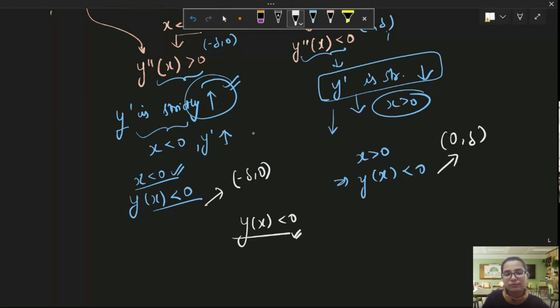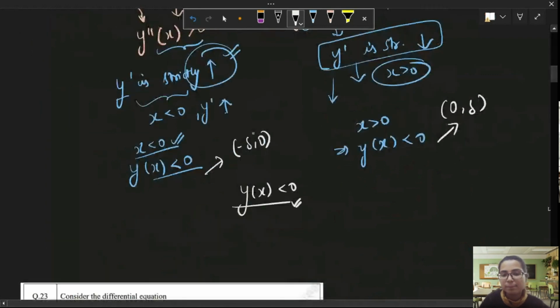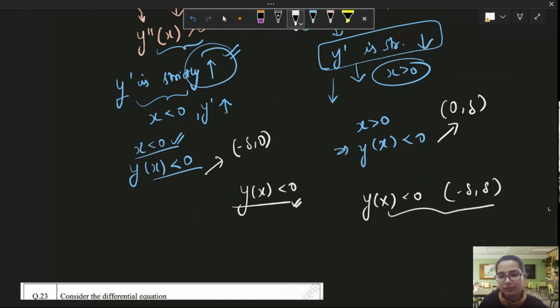That in this complete interval, minus delta to delta, y dash x is less than 0. And what does it reflect? There was this thing. y is going down.